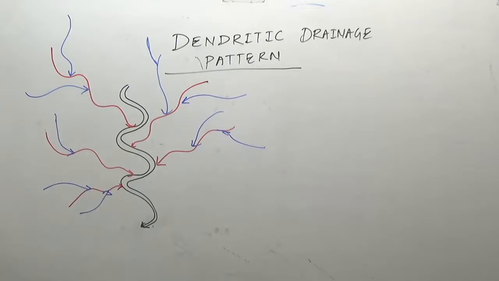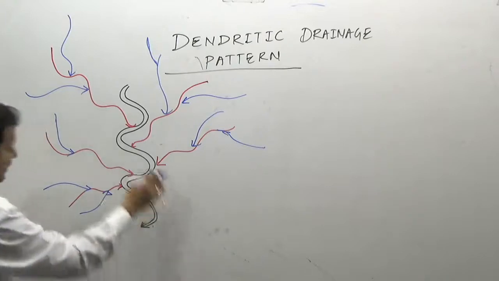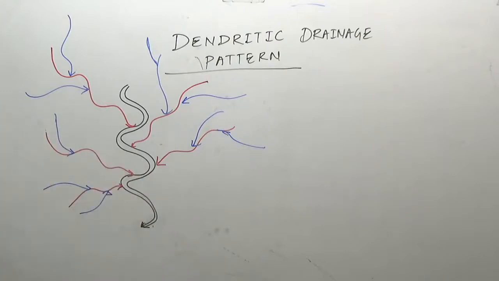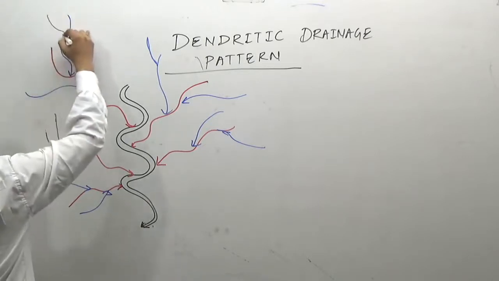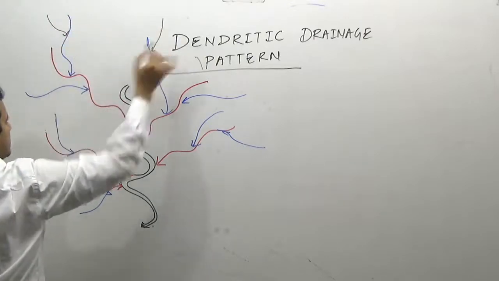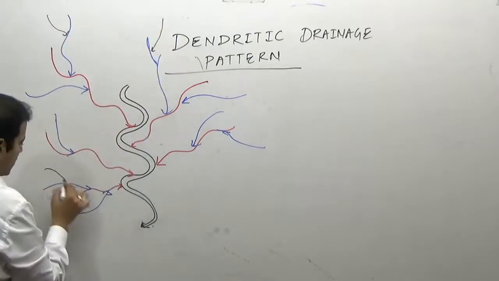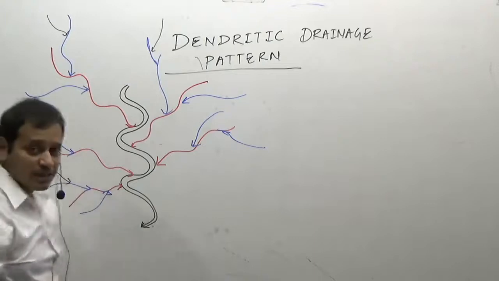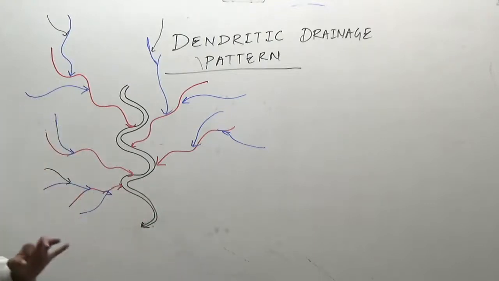So as a result of this, you will see this drainage pattern looks like the shape of a tree. If you draw it like this, it looks somewhat like a tree. Such a drainage pattern is known as a dendritic pattern or a tree-like pattern, because there will be a further network of tributaries which will keep on developing in this region. It is one of the vast major patterns which develops in areas of extensive topography.